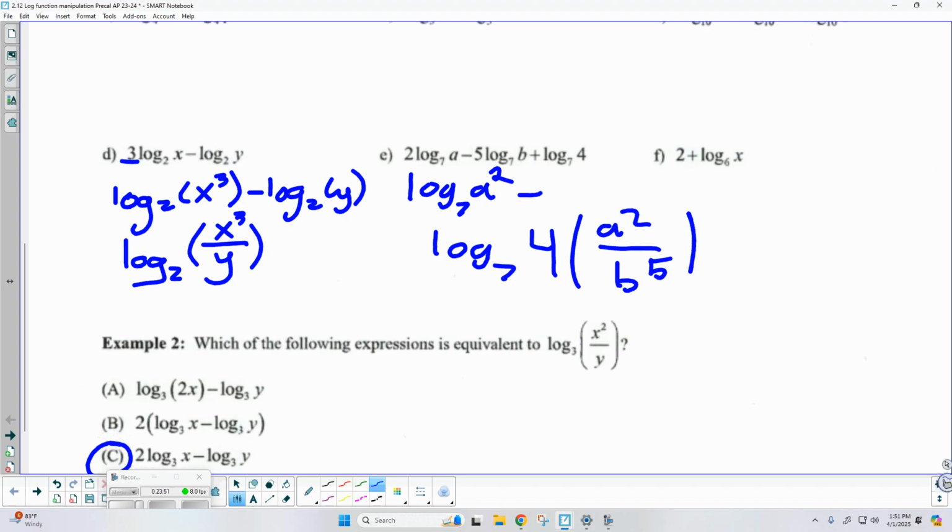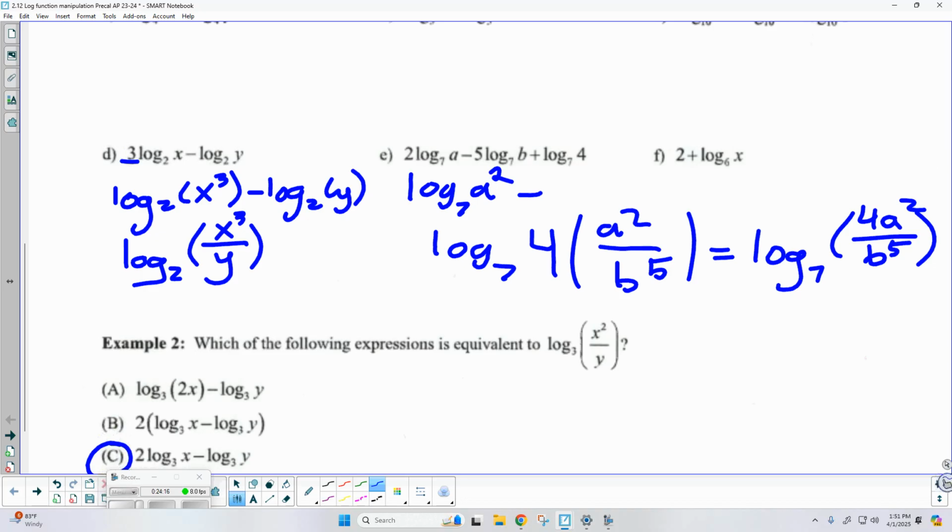There you go. Okay. So it should be 4 times a squared over b to the 5th. Now, if you did want to rewrite that in a slightly different way, you could also say log base 7 of 4a squared over b to the 5th. Okay, good. They're both equivalent.